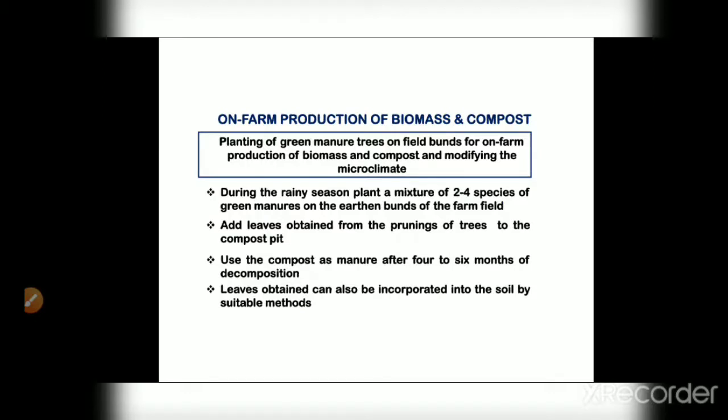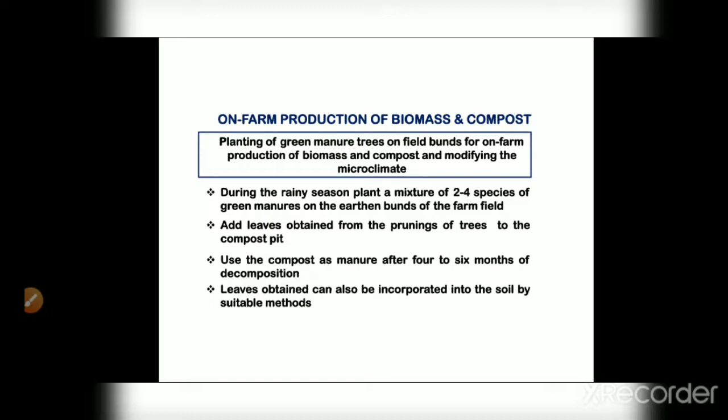So we can see that on the crop bund, the leaves grow and produce very high biomass, and this is put into the compost pit to make compost, which can then be used. Otherwise, this leaf can be cut and incorporated into the soil. This is the other method. Both ways can increase the biomass and improve the organic matter or organic content of the soil.